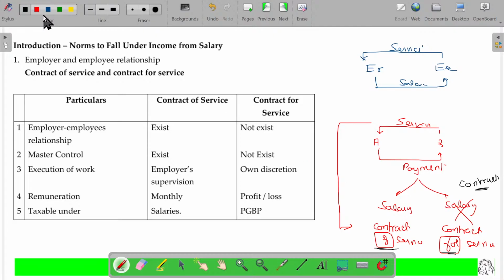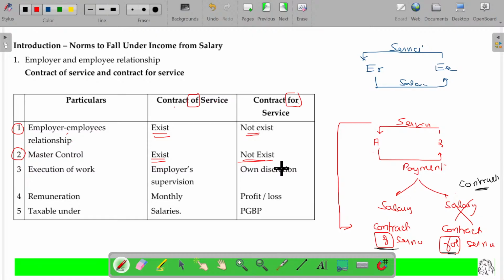See the main differences. Number 1: in case of contract of service, an employer-employee relationship exists. In case of contract for service, it does not exist. Master control: in this case, A controls B, and what A says, B should obey in case of employment. But in case of a building contractor or some other thing, he has his own freedom to come and finish up; the only thing is that he has to finish up.